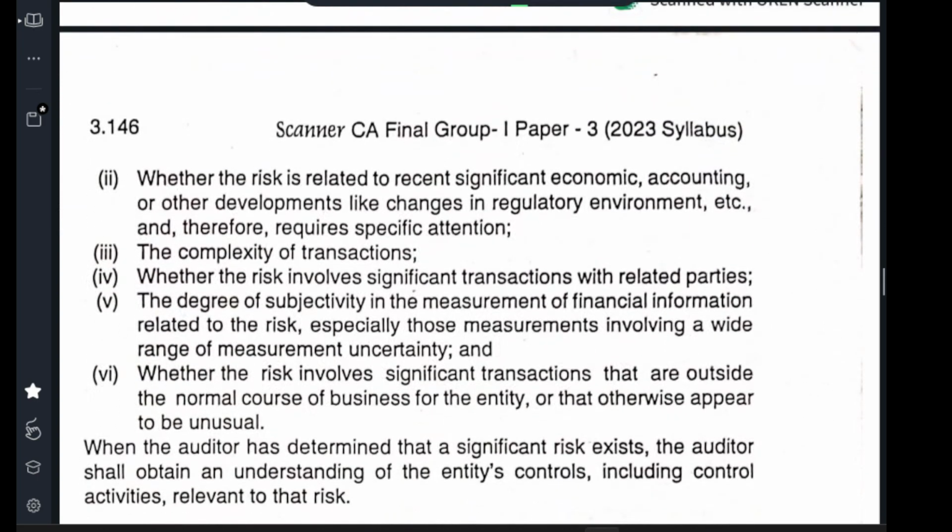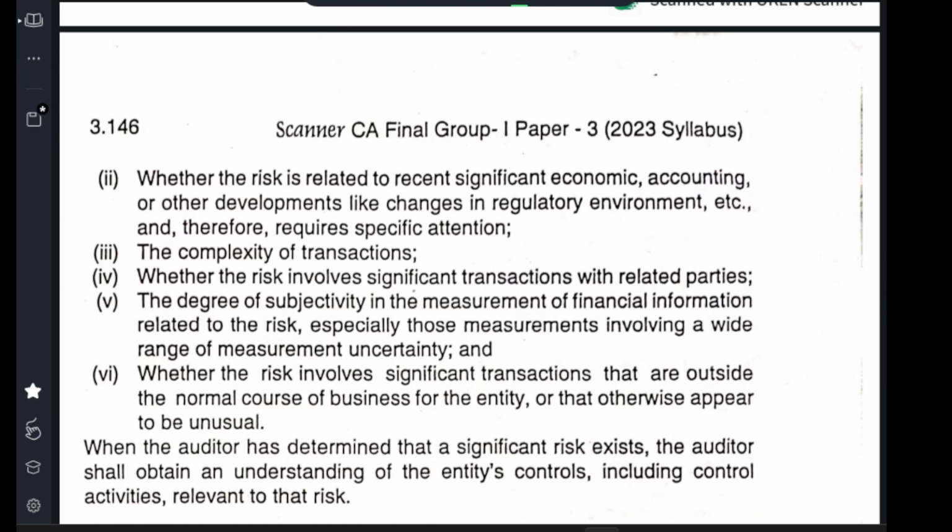Third, complexity of transactions. How complex is it? Is it a simple one-to-one transaction, or does it go through different ledgers before coming to it? Fourth, whether the risk involves significant transactions with related parties, and whether those related party transactions are posing a risk when we see them.